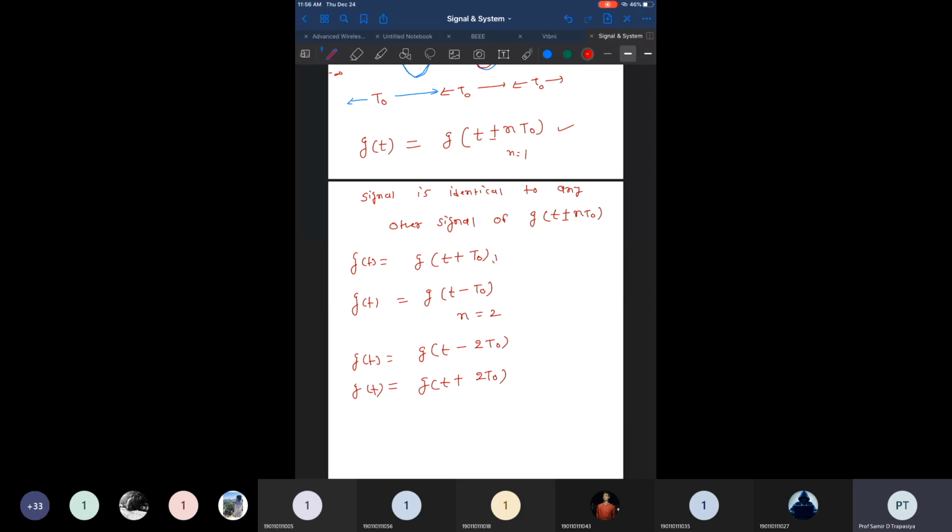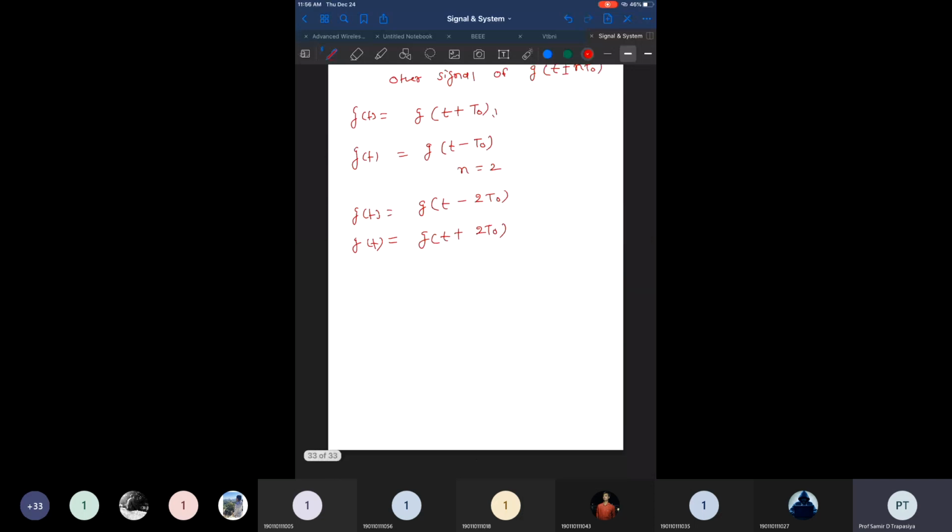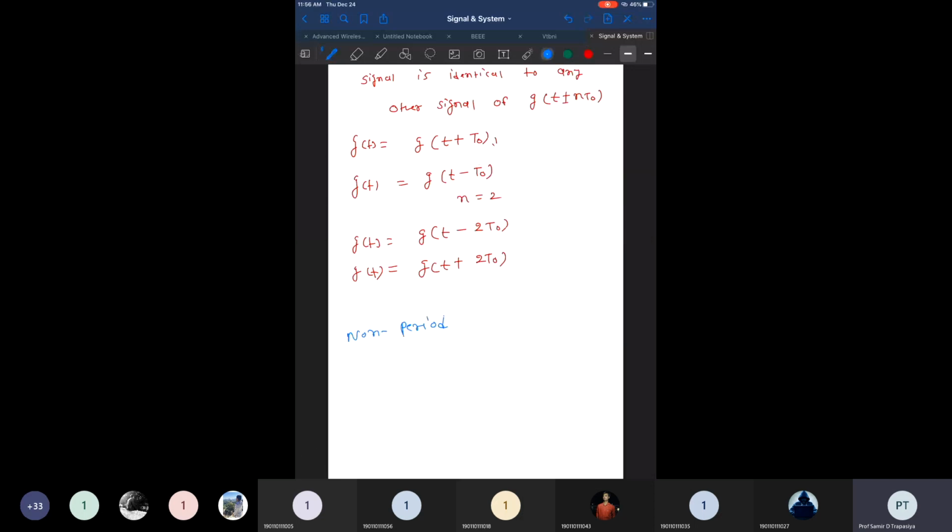So now the periodic definition is clear. For a non-periodic signal, what do you write? A signal which is not periodic in nature is known as a non-periodic signal. So we can say if you pick up any signal and g of t is not equal to g of t plus minus nT0, that is known as a non-periodic signal, right.